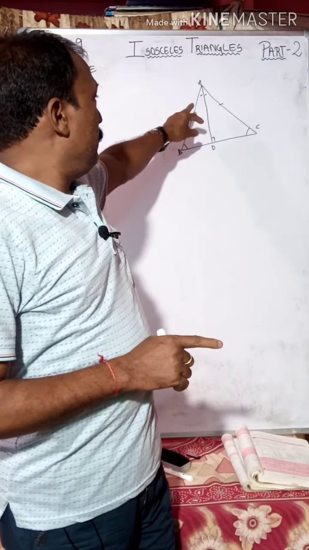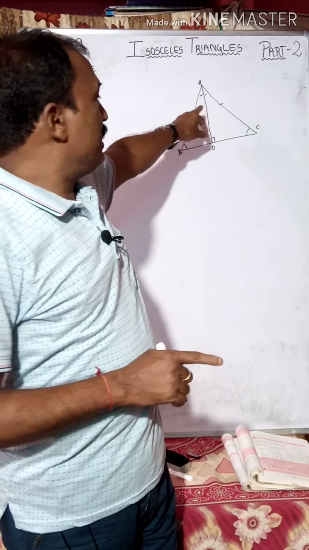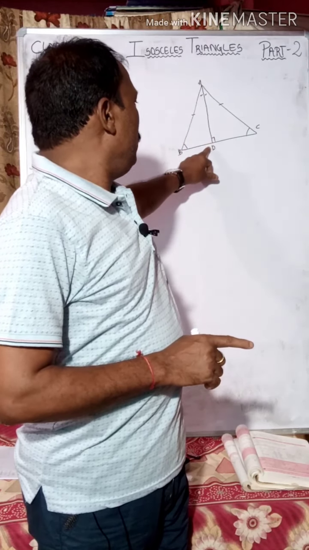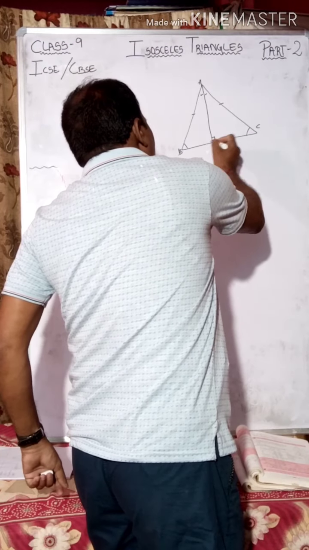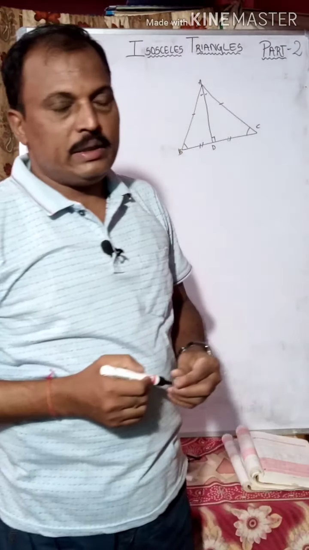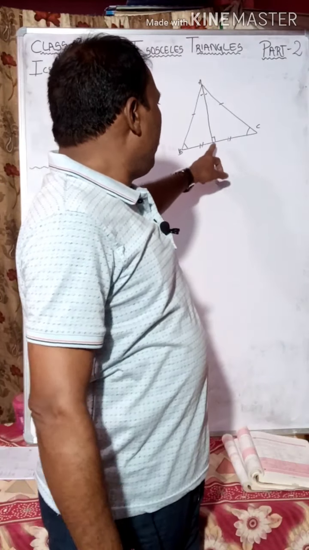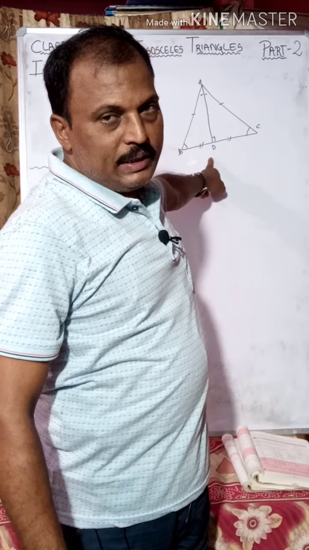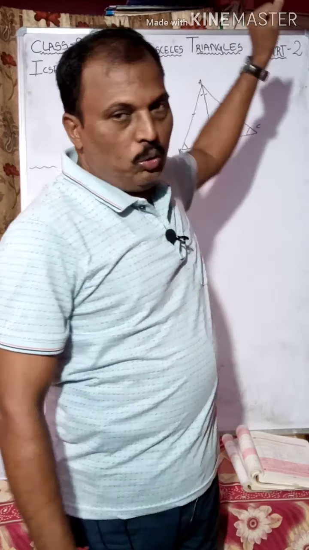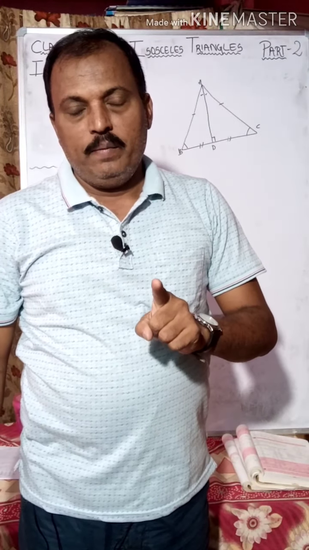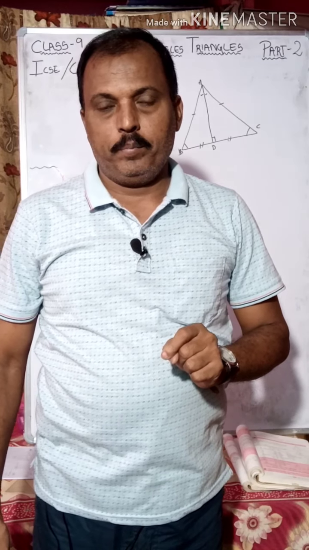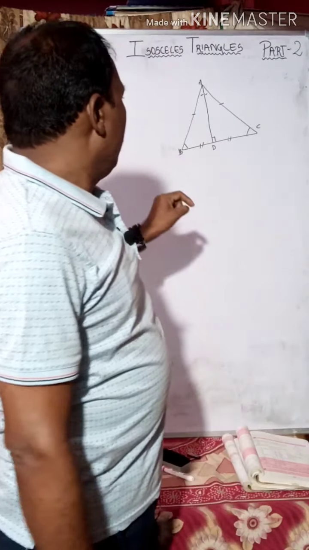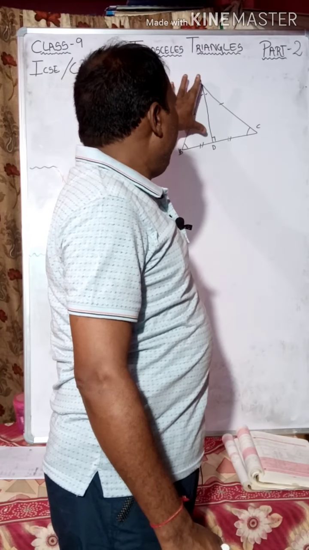So the bisector of the vertex angle also bisects the base and is perpendicular to the base. Otherwise, the perpendicular bisector of the base passes through the vertex and bisects the vertex angle, and vice versa.